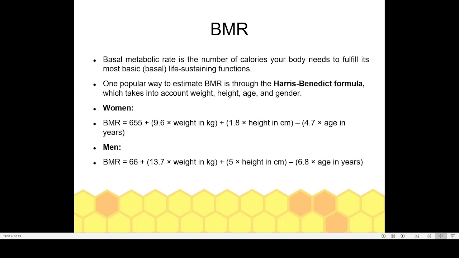Now another concept is the BMR. BMR is basal metabolic rate.